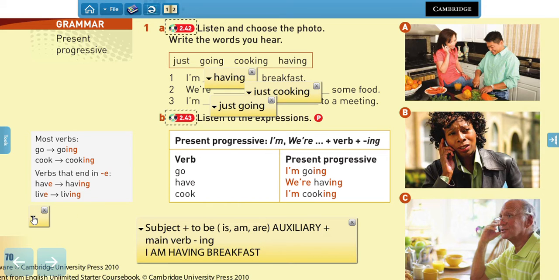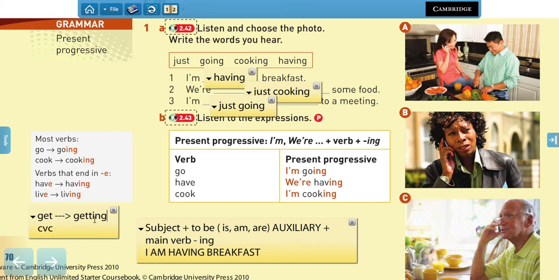Now, we have another exception for verbs that have this structure, which we call CVC, which means consonant, vowel, and consonant. Yes? Like in this case, we have a consonant, a vowel, and a consonant. And what happens in those cases is that we're going to be doubling the last consonant.